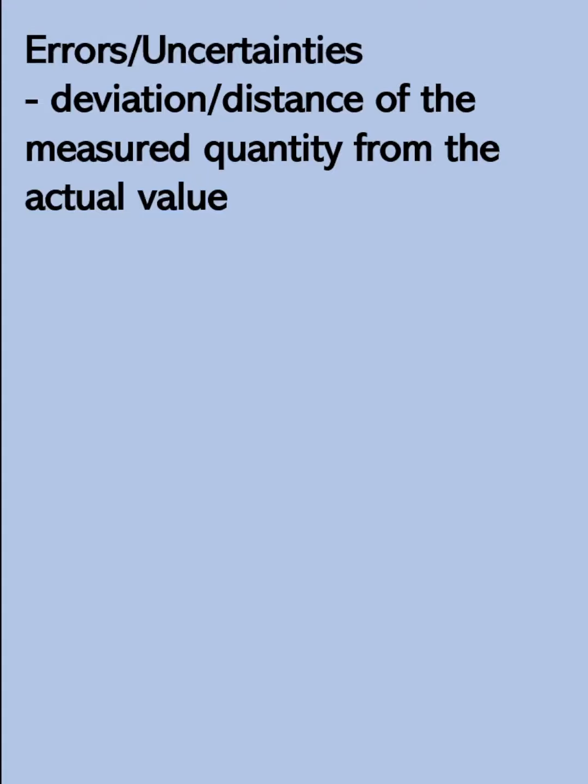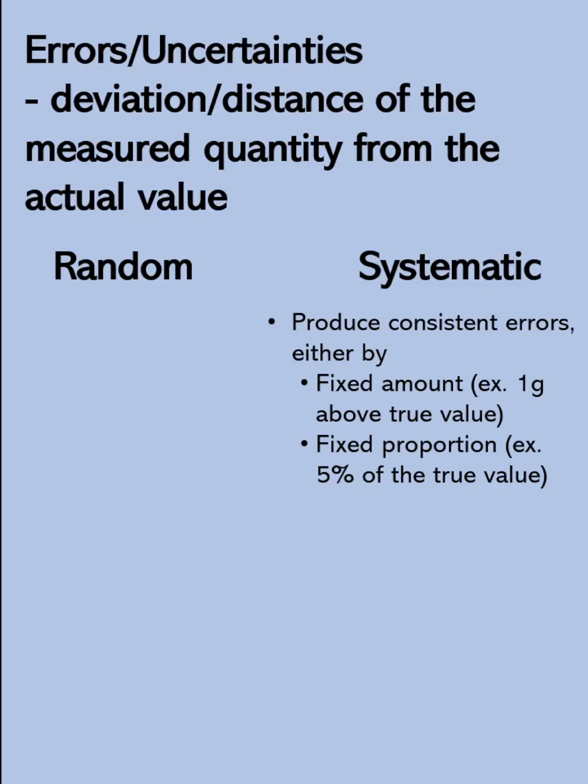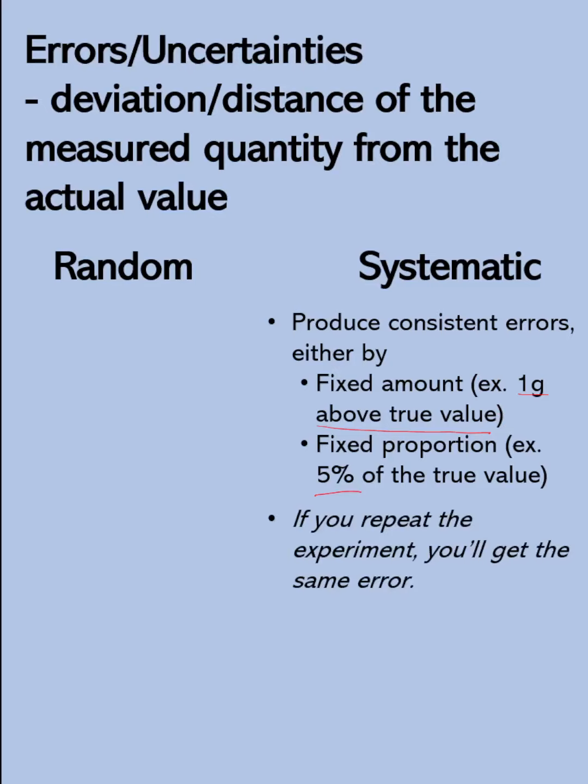Now we have two types of errors. It can be random or systematic errors. Systematic errors are consistent errors, either by a fixed amount or by a fixed proportion. For example, when your measurement is always 1 gram above the true value, or when your measurement is about 5% above the true value. These are systematic errors. Again, these are consistent errors, so if you repeat the experiment, you'll get the same error.